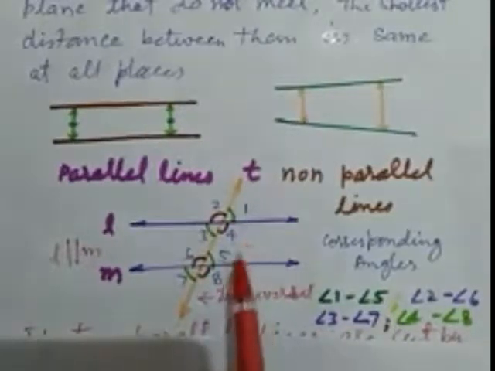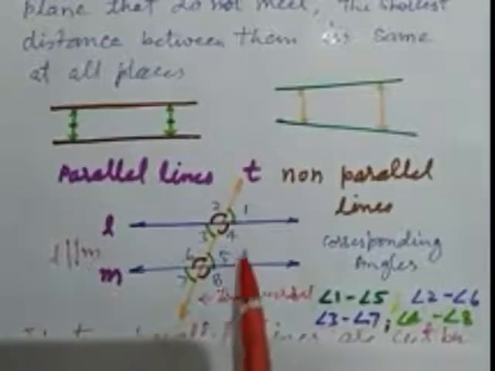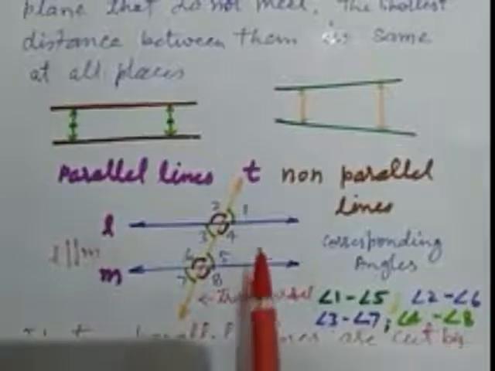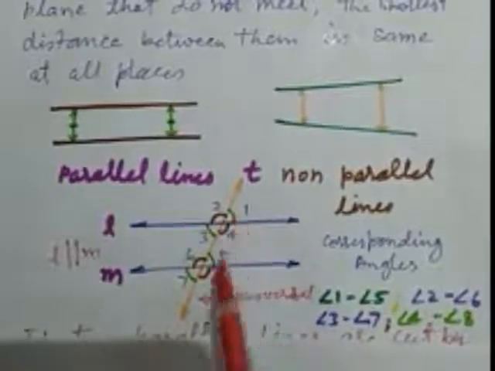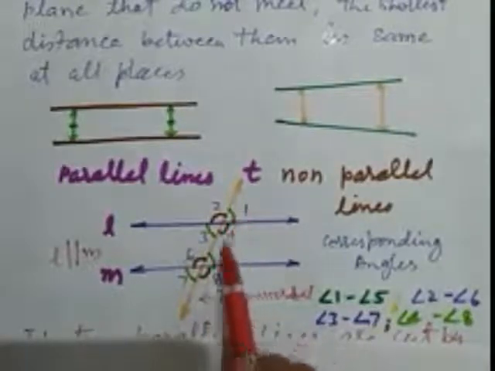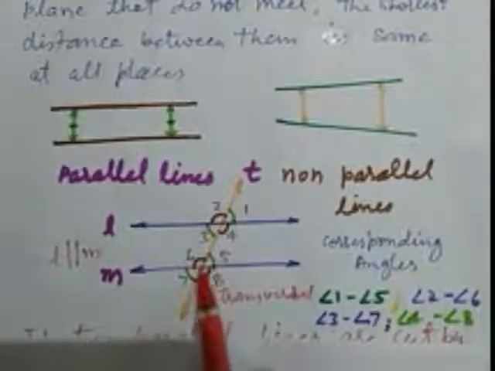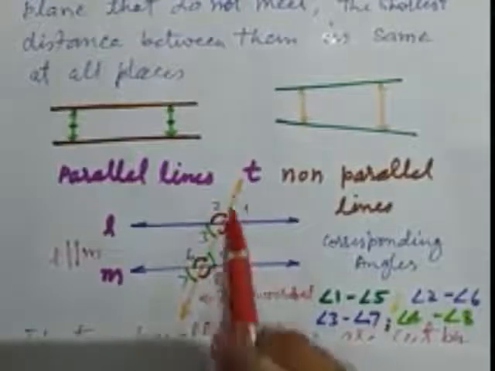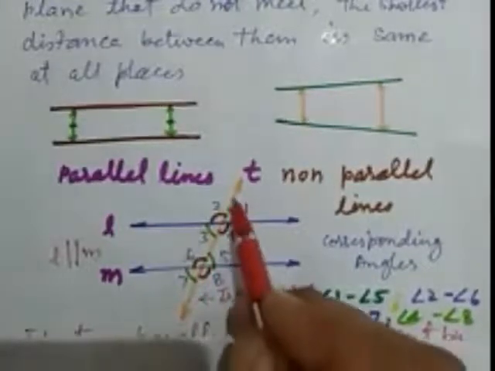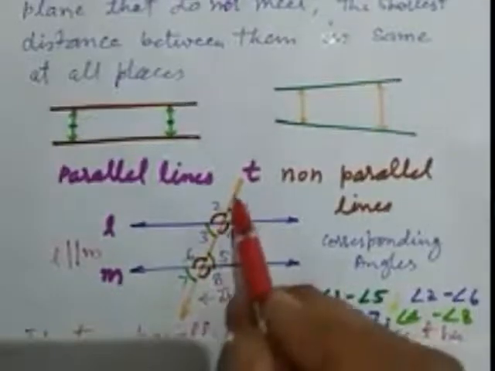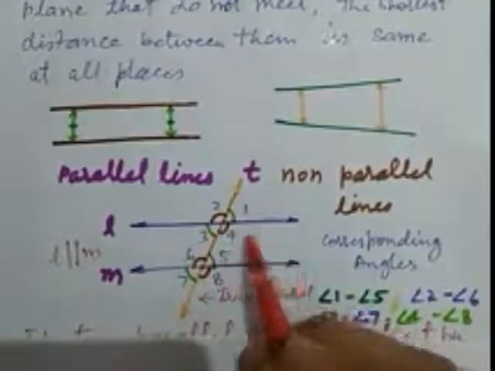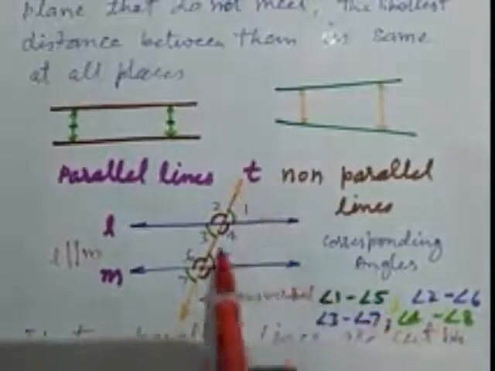Now, as we learned in our previous session, here this angle 1 and this angle 5 are corresponding angles. As we can see, both of them make a flag, like this way, an inverted flag.